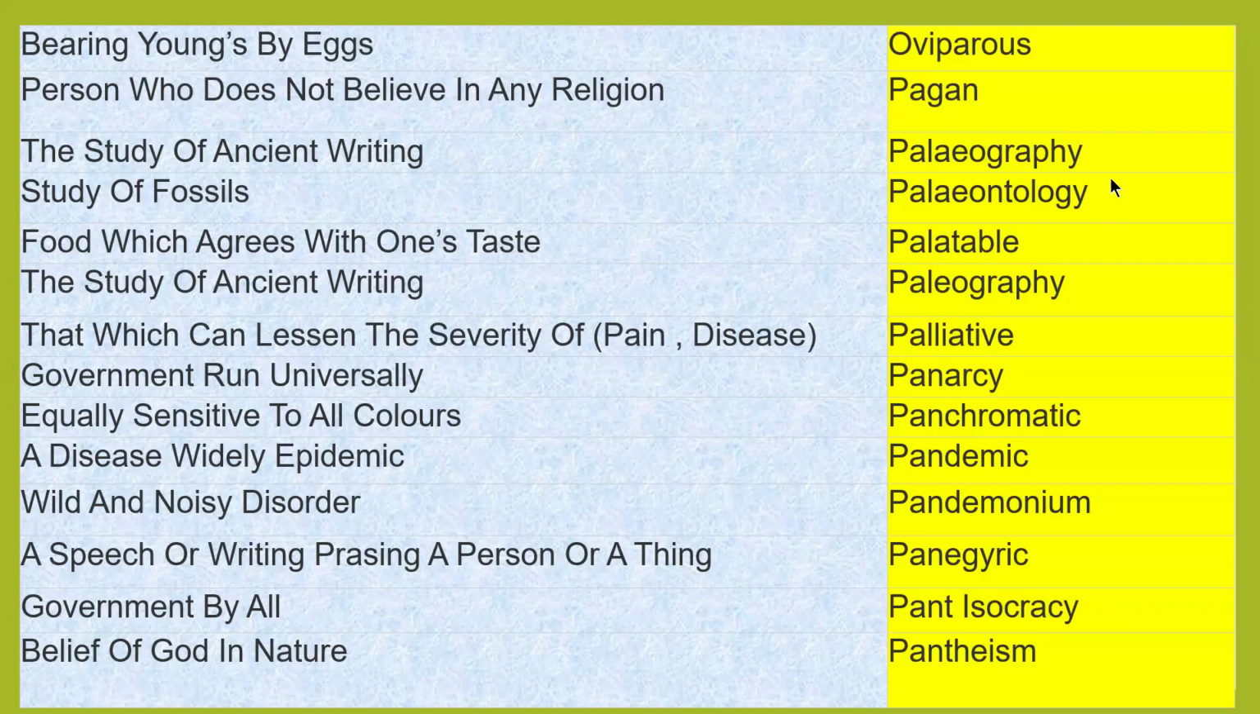The study of ancient writing is called paleography. Paleo means ancient. Paleontology means the study of fossils. Palatable, food which agrees with one's taste. Palatable is very tasty food and you like that specific food, like chola bhatura or anything which is palatable for you. The study of ancient writing is paleography. Wherever the word paleo comes, it is associated with ancient.